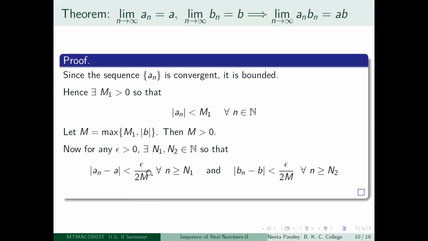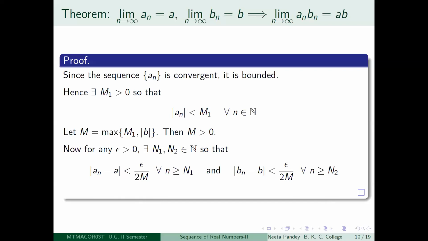So now this is okay because epsilon is positive and M is a positive number. So instead of epsilon, I am looking at the arbitrary positive number epsilon divided by 2M. For this number also, I will be able to get a positive integer n1, so that after the n1th term, mod a_n minus a is less than epsilon by 2M. Similarly, I will be able to get a positive integer n2, so that after the n2th term, mod b_n minus b will be less than epsilon divided by 2M.